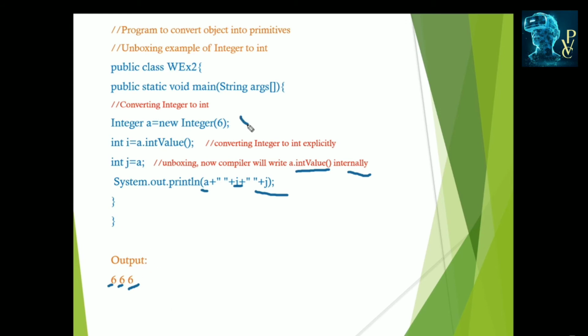Here if we assign some 50, the output becomes 50 three times. When we change the value of the integer, it automatically changes. This is the example of converting objects into primitive types.